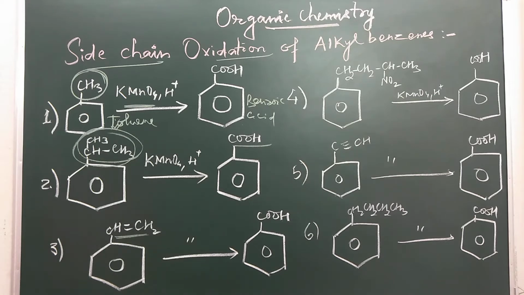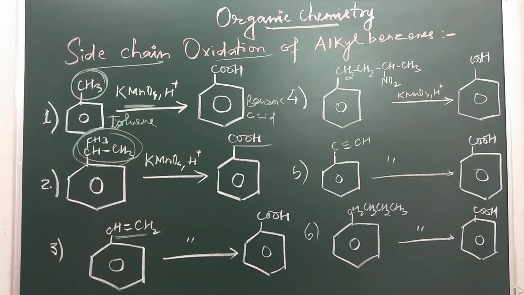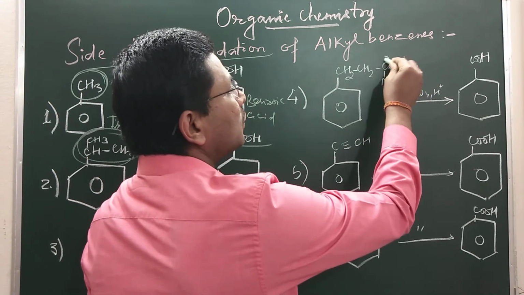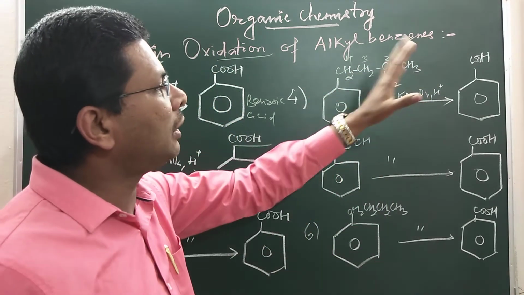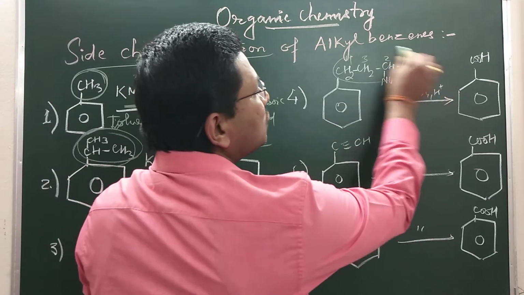So, length is immaterial here. Even an electron withdrawing group or electron donating group can be converted to a carboxylic group. So if you see 2-nitro-4-phenyl butane, that will also get converted into benzoic acid. So 1, 2, 3, 4. 2-nitro-4-phenyl butane will also get oxidized to COOH group.